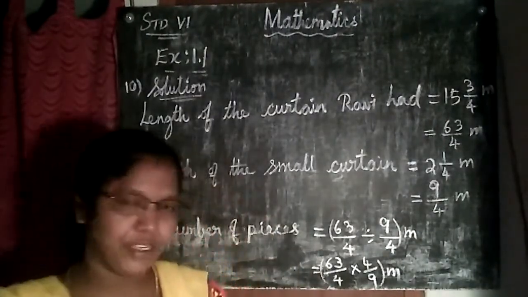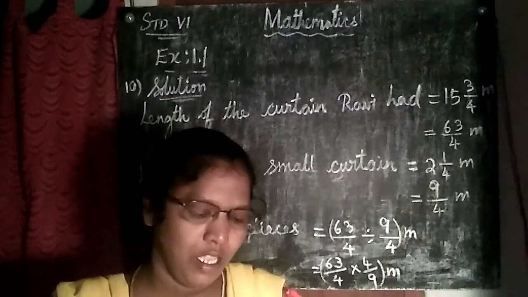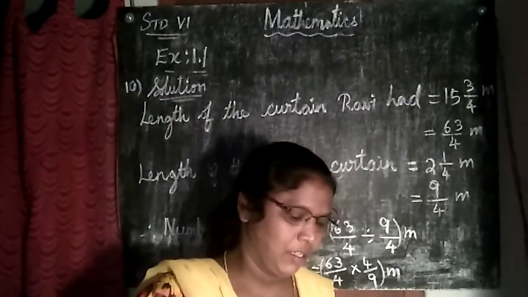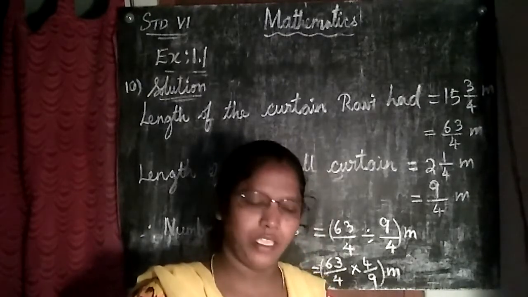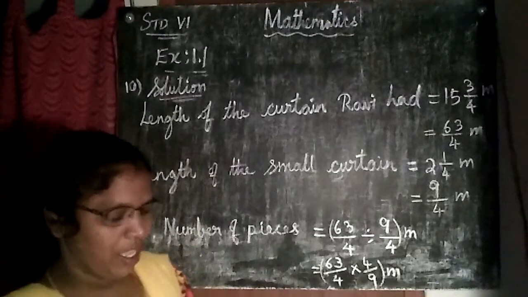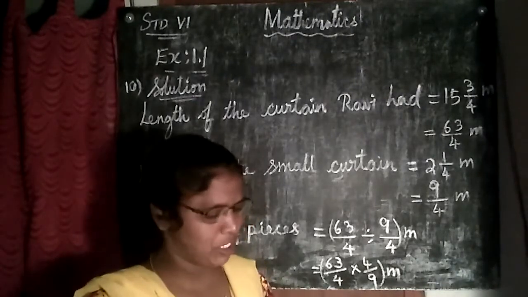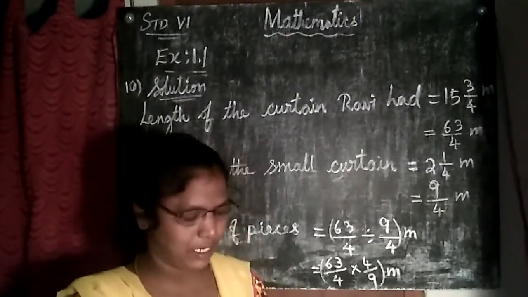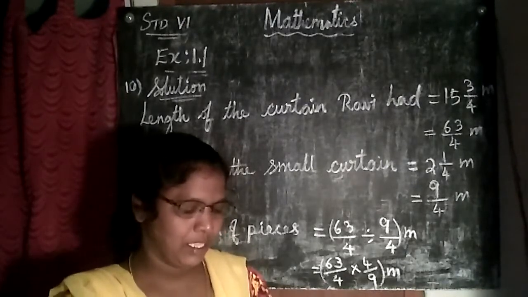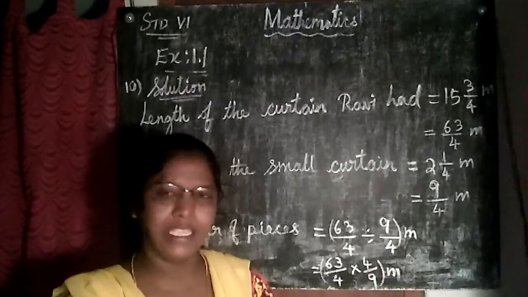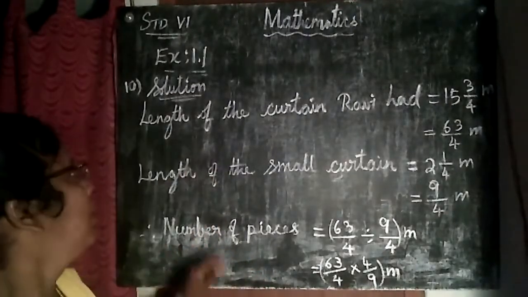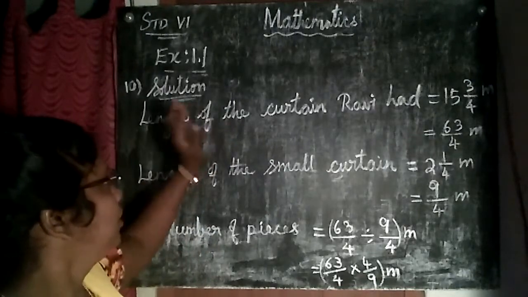Children, last sum from this exercise, 10th one. Ravi bought a curtain of length 15 3 by 4 meter. Okay, what's the total length of the curtain? 15 3 by 4 meter. If we cut the curtain into small pieces, each of length 2 1 by 4 meter, then how many small curtains will he get? That is the question.